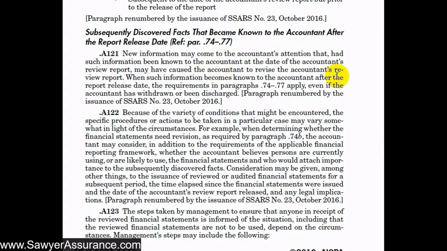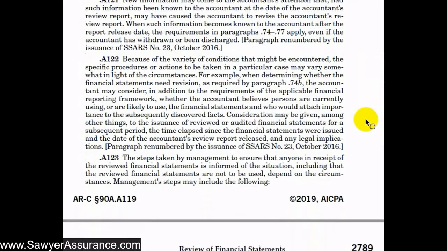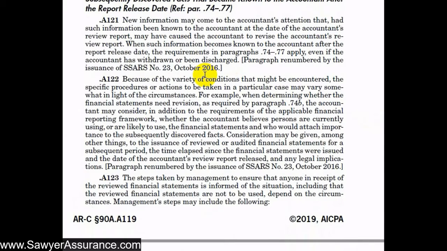And if that information comes known to us after the report release date, then the requirements that we discussed above apply. And these requirements apply even if we had withdrawn or been discharged from the engagement. So we need to still perform these steps to ensure that the previous report is not misunderstood by third parties. Because of the variety of conditions that might be encountered in relation to subsequent events, the specific procedures or actions to be taken in particular may vary somewhat in light of circumstances.